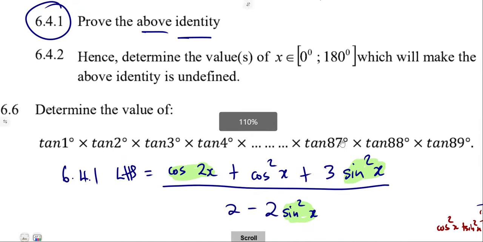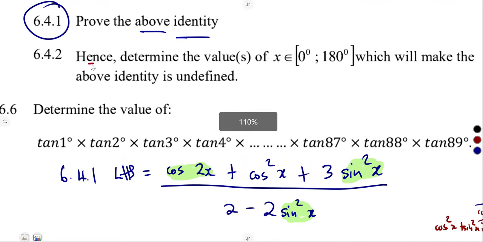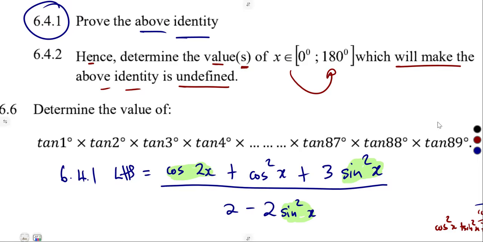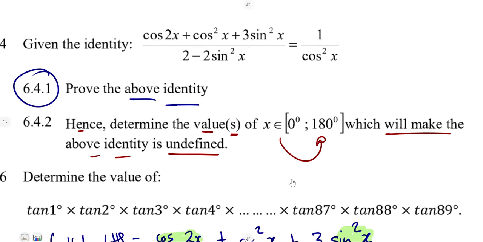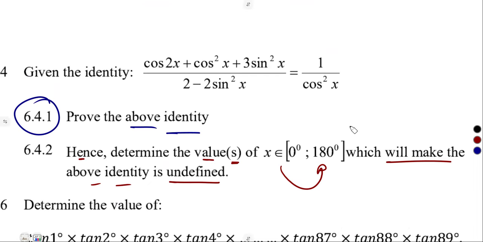Then hence, determine. Hence, it's a continuation from what you just proved there. Determine the value or values of x from 0 to 180, which will make the above identity undefined. When is this identity undefined? We deal with the denominator, which is supposed to be equal to 0.